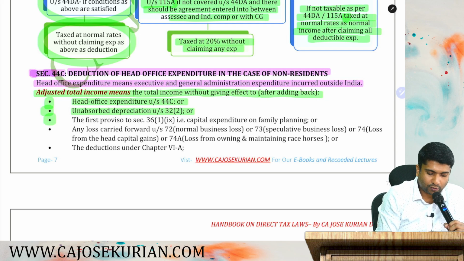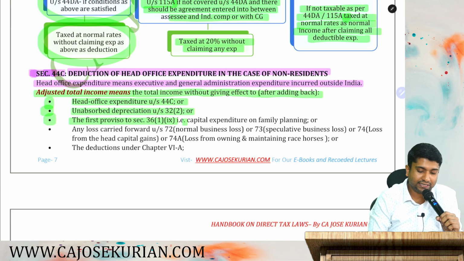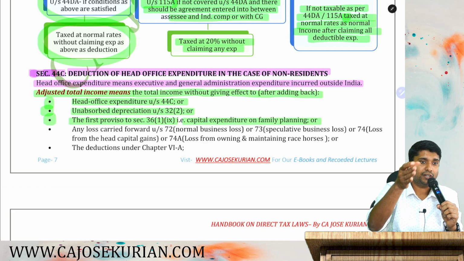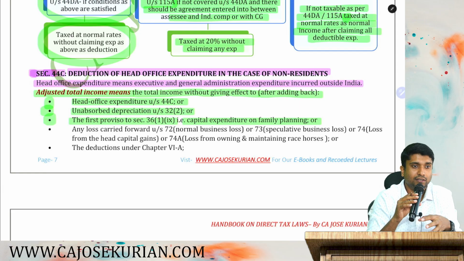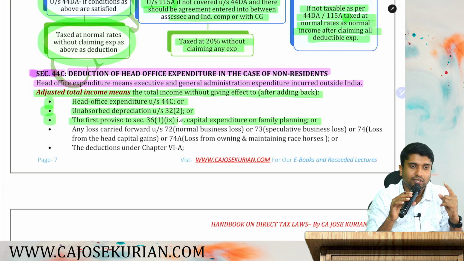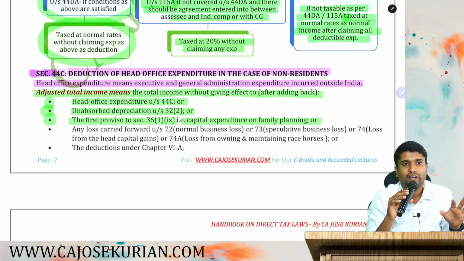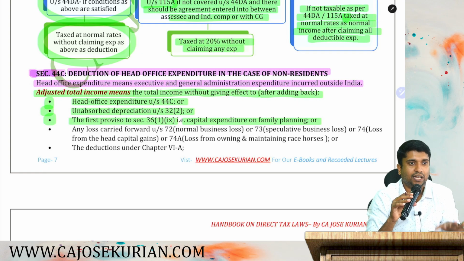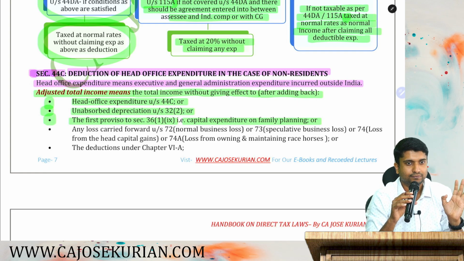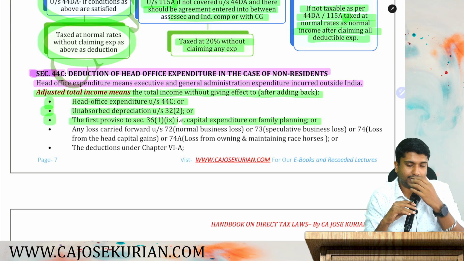Third one, first proviso to section 36(1)(ix). Hope you remember, capital expenditure on family planning. If you are incurring any capital expenditure for family planning, we have to divide that into two, capital as well as revenue. Capital is allowed as a reduction in 5 equal annual installments. That also you are not supposed to adjust.